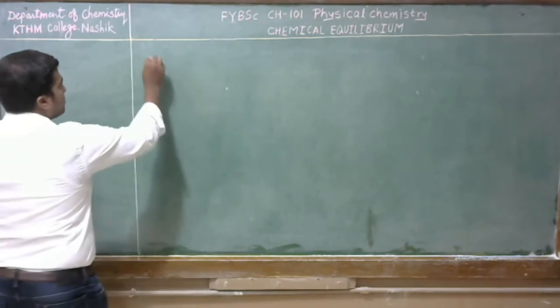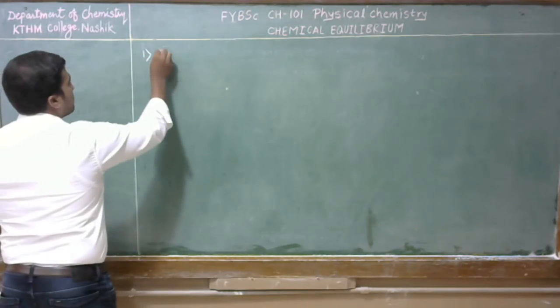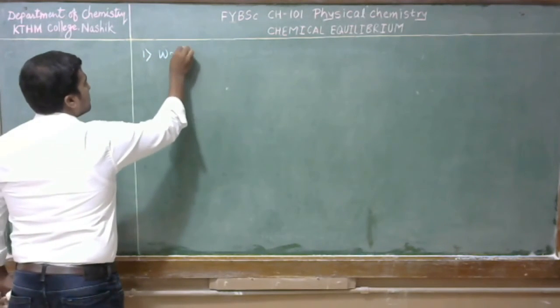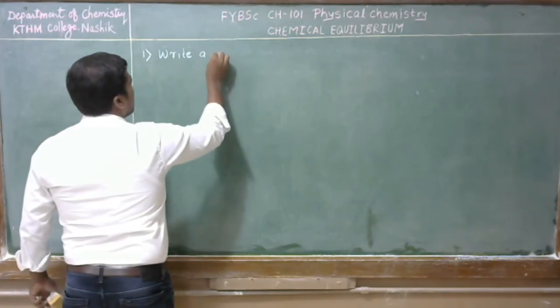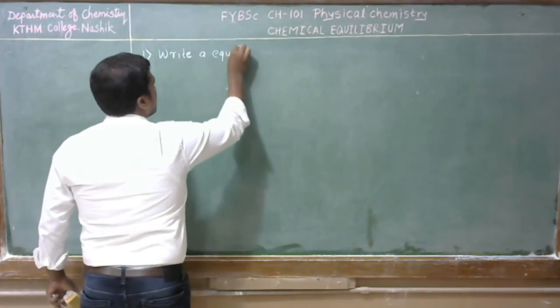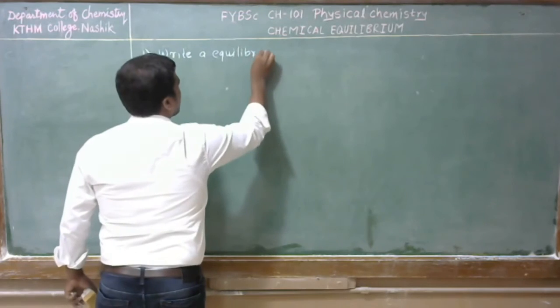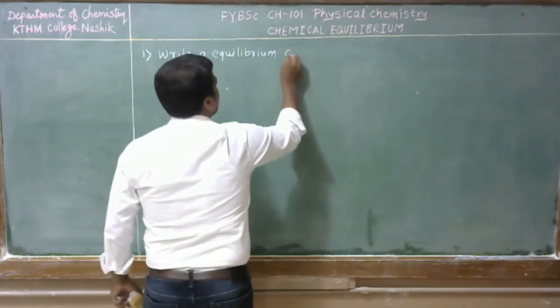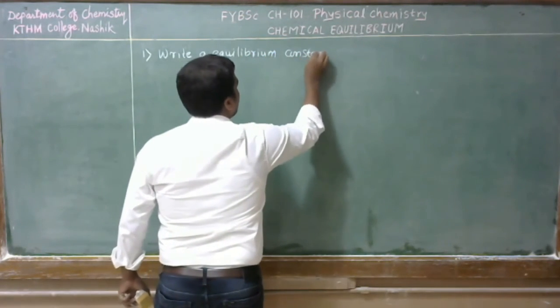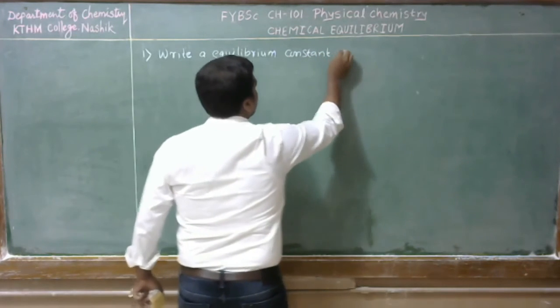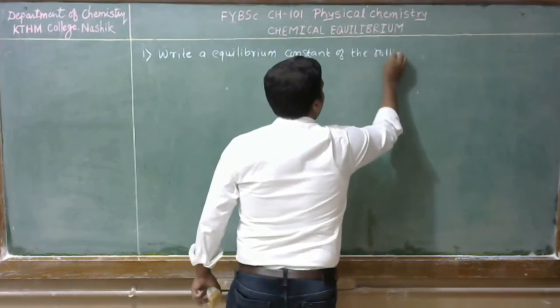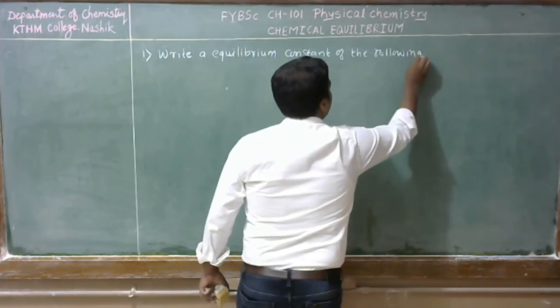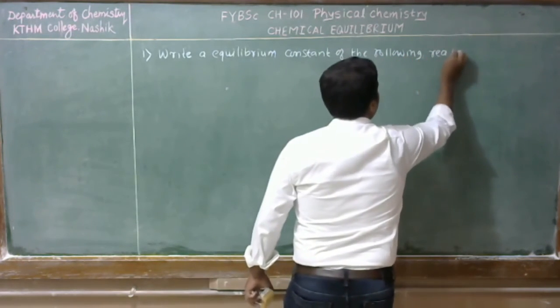So first problem: write the equilibrium constant of the following reactions.